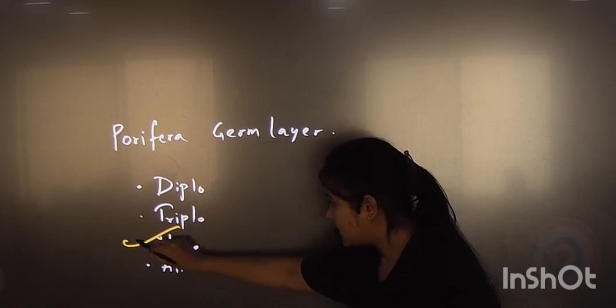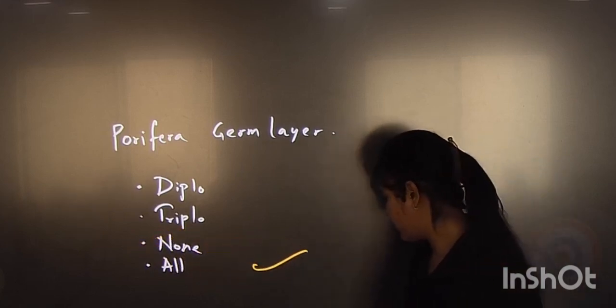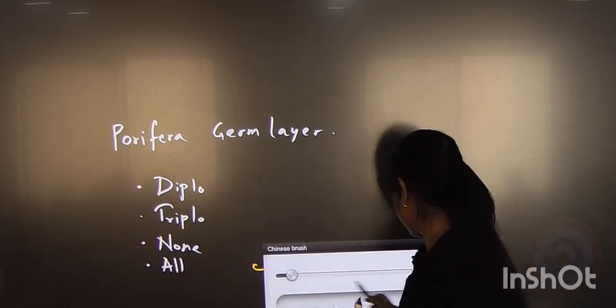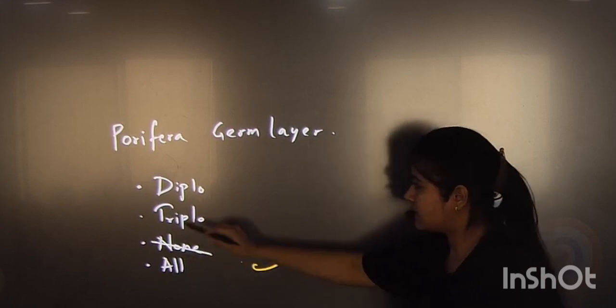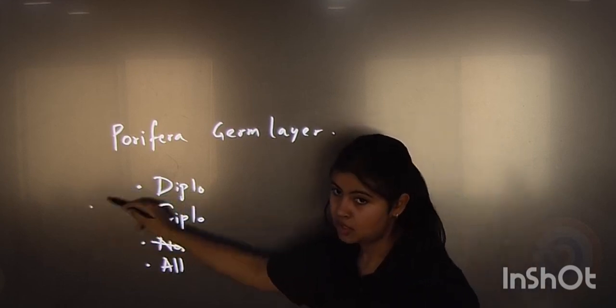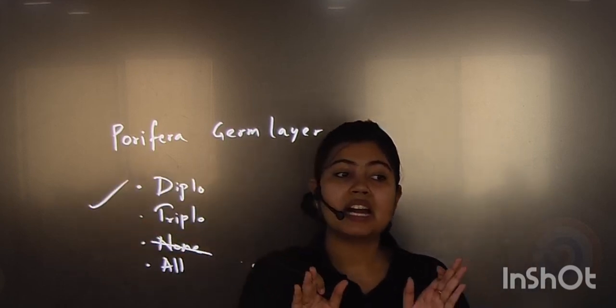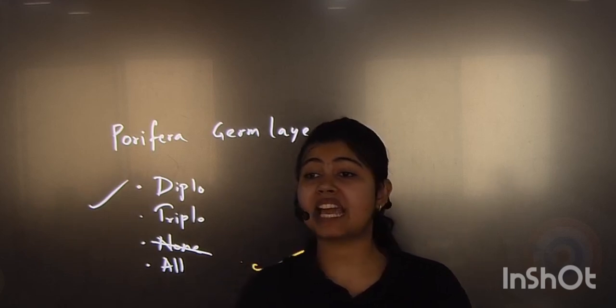If this will not be mentioned, then what will be the answer? So write down Porifera in general. Why am I saying this? Can anyone of you explain what can be the reason why not diploblastic?